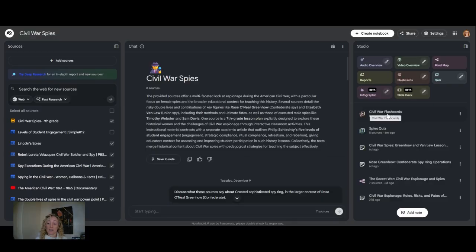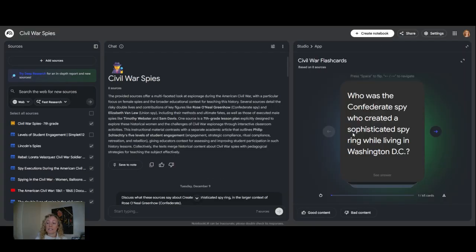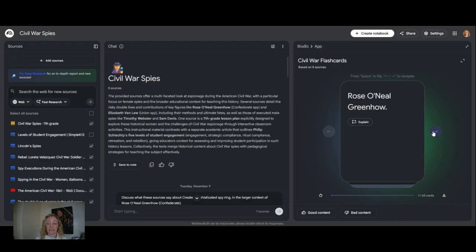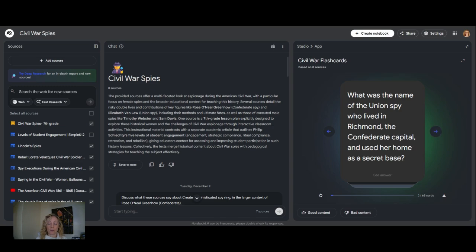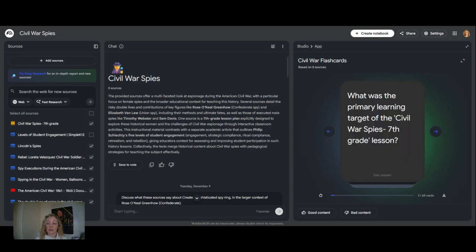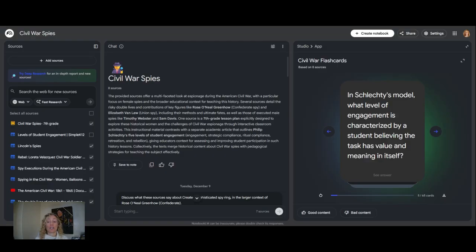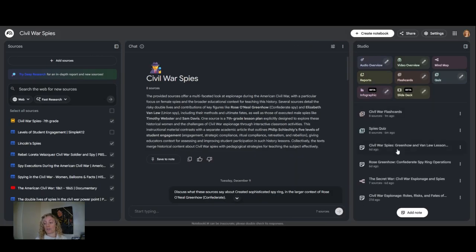So you're going to see our flashcards are now finished. And so here are the flashcards, and you'll see that as we're moving through, you can see that the answers are on the back. So you can have all types of flashcards here. And then it's going to give us the answers and some additional questions. So here's the one on the Schlechte model, right? So that would be based on that one. So we would want to remember, if we just want it to be on Civil War spies, to turn this off before we ran the flashcards. And you can share these out as well. And then there's a little item here where you can say if this is good or bad content, just to help it learn a little bit more what you're looking for.